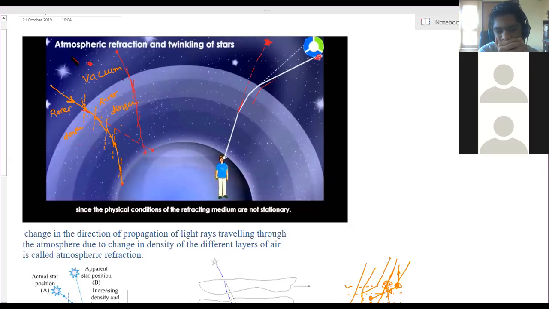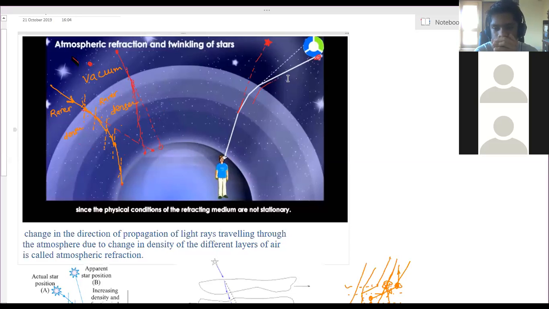The light ray reaches here. Actually, if it followed the straight path, if atmospheric refraction wouldn't take place, then the light ray should reach at this position. But it is reaching at this position. So when the light ray enters the atmosphere, due to the difference in densities of atmospheric gases, the light ray keeps on refracting, that is, changing its direction. This phenomenon is naturally happening. This is called atmospheric refraction. Is it clear what we mean by atmospheric refraction?